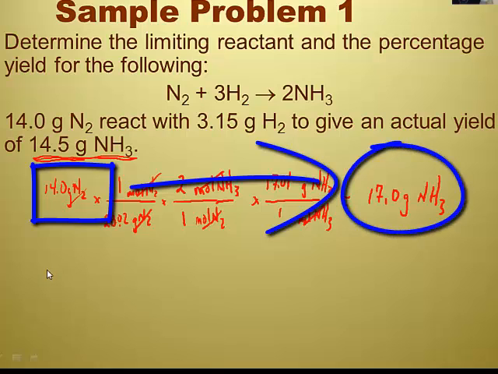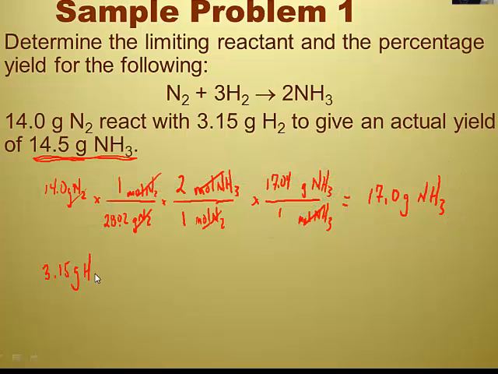Right, but that's not our theoretical yield because we have to find out first. That would be assuming we had excess hydrogen, correct? Right. All right, so now we're going to do a second stoic problem, assuming we have excess nitrogen, and then compare the two. Right, we don't have excess hydrogen, so we're going to have to do the hydrogen problem.